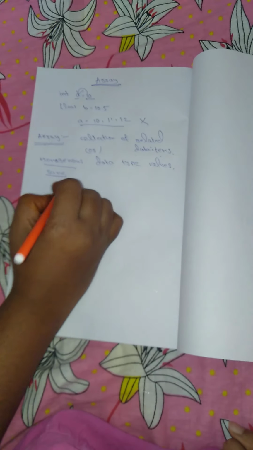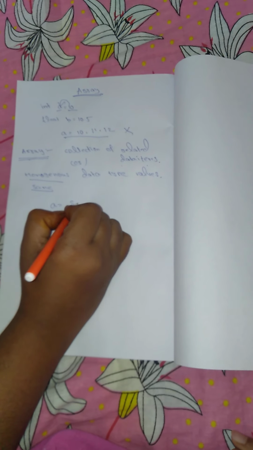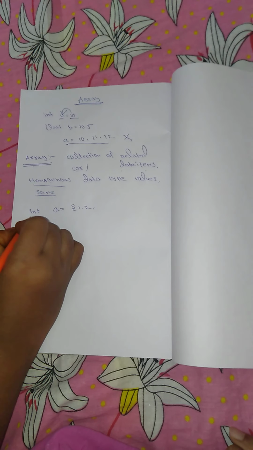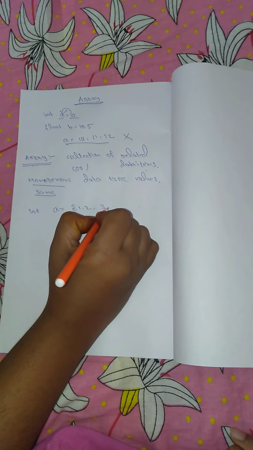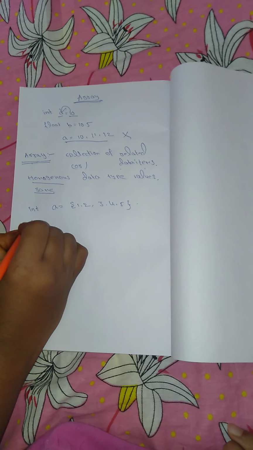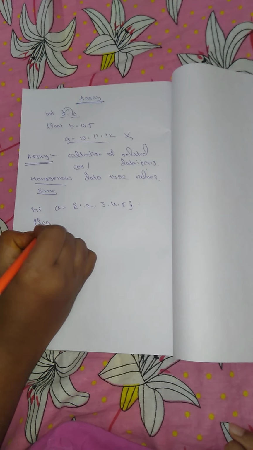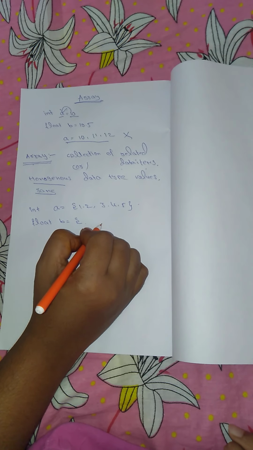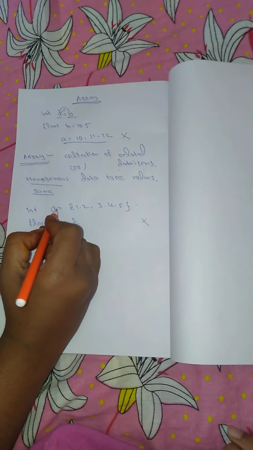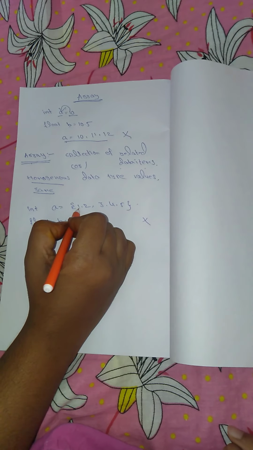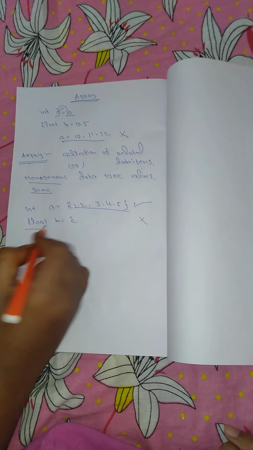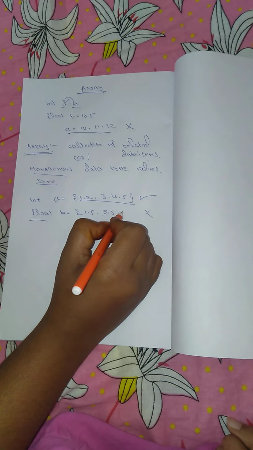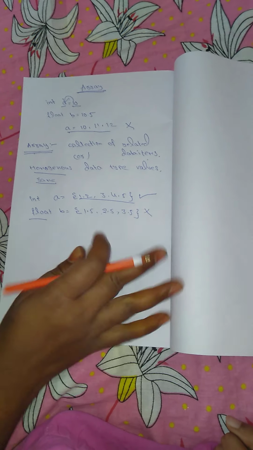So let's see here. We have to store a number of values, but of the same data type. If you want to take integers, take all integer values like this. If you want to take float values, you have to take only float values. Do not enter int values; a combination of float and int values is not an array. If you want to enter only integers, enter all integer values. If you want to enter float values, enter only float values. Do not combine float and int here. This is called an array.